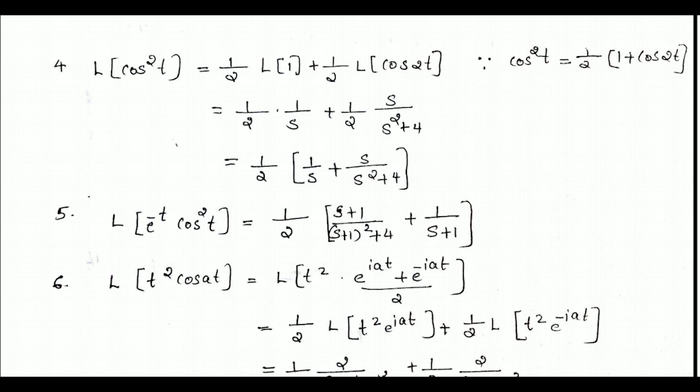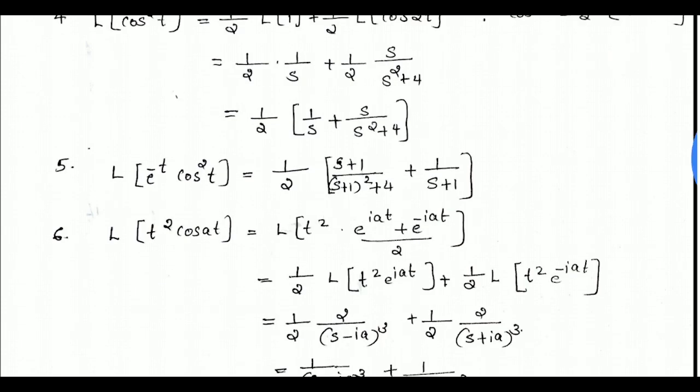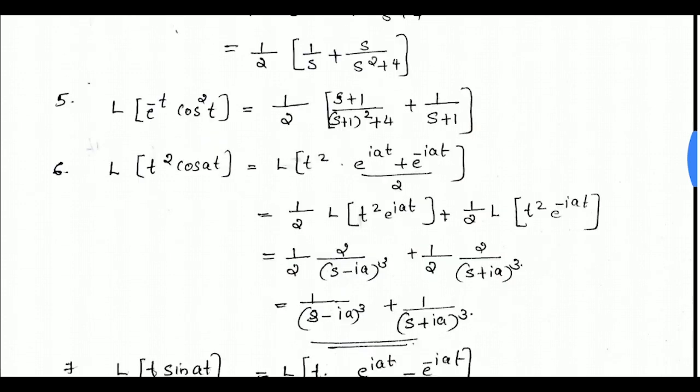So cos 2t is s divided by s square plus 2 square, that is 4. Substituting, we get 1 by 2 into (1 by s plus s by s square plus 4).